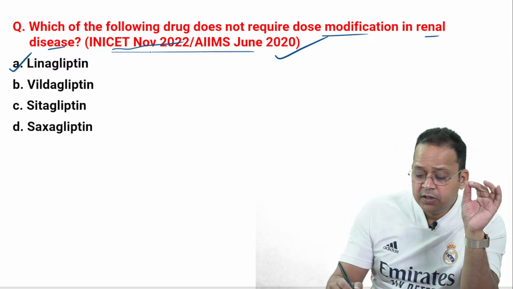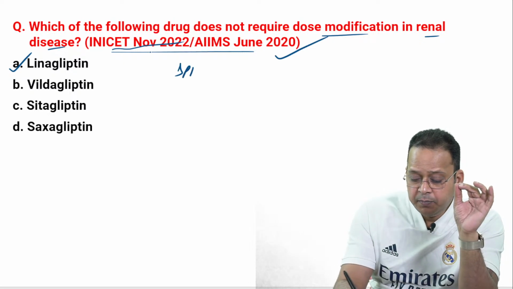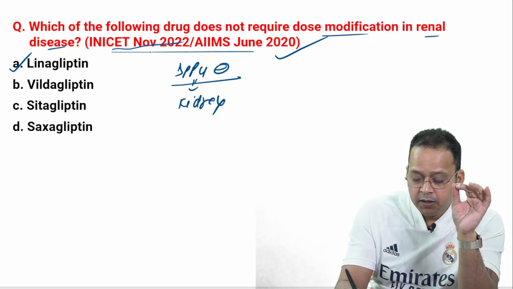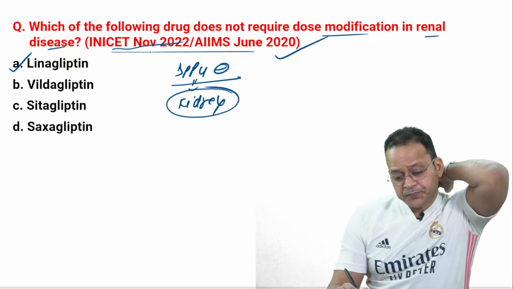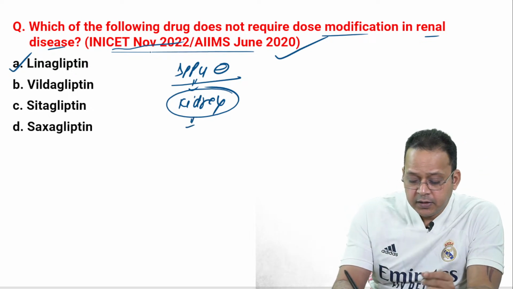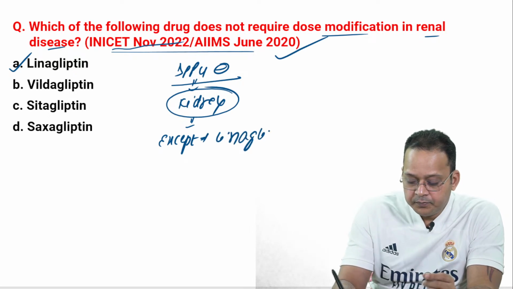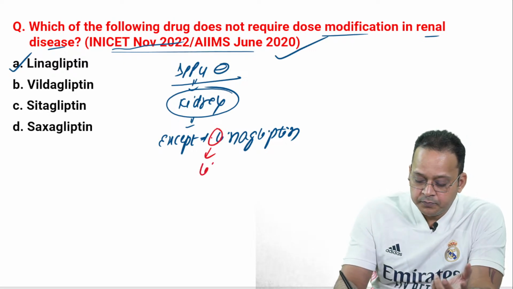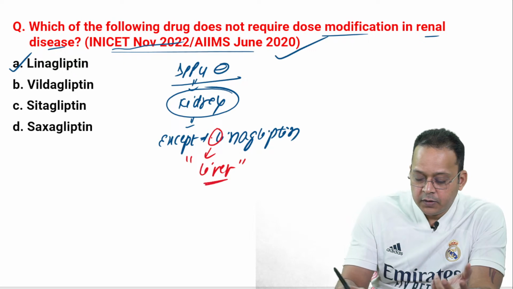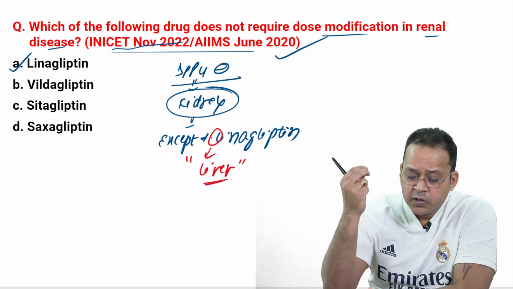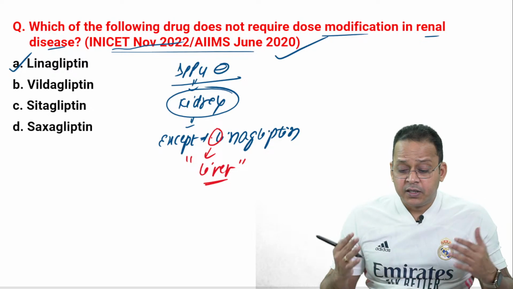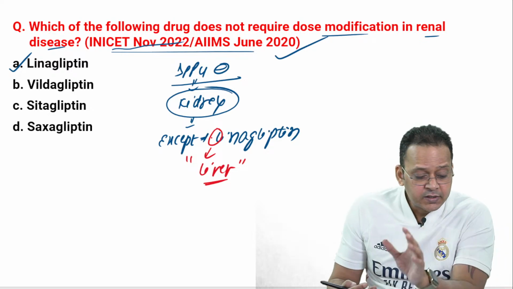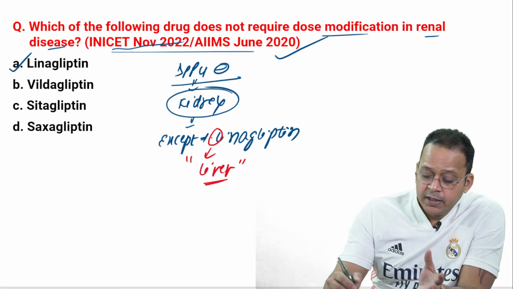All of you excellent guys. So remember, all the DPP-4 inhibitors are excreted by kidney. DPP-4 inhibitors जो ग्लिप्टिन्स हैं वो किडनी से बाहर जाते हैं. Exception is linagliptin, because remember it's very simple: L for linagliptin and L for liver. So linagliptin is the only gliptin, the only DPP-4 inhibitor, एक लौता DPP-4 inhibitor जो कि लिवर से बाहर जाएगा. तो ये सवाल आपको काफी बार पूछा जा चुका है.